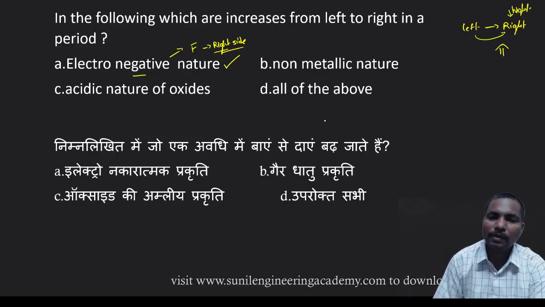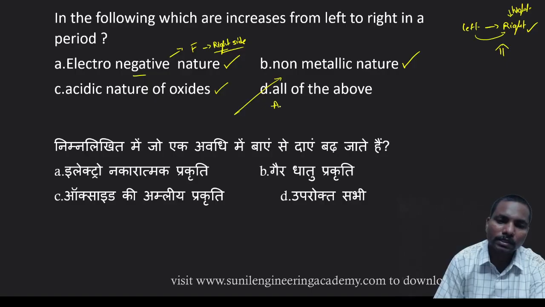Non-metallic nature. Non-metallic nature means non-metals. Non-metals are also on the right side, so this also increases. Non-metals are acidic in nature, so that also increases. So all of the above increase. So the answer is all of the above.